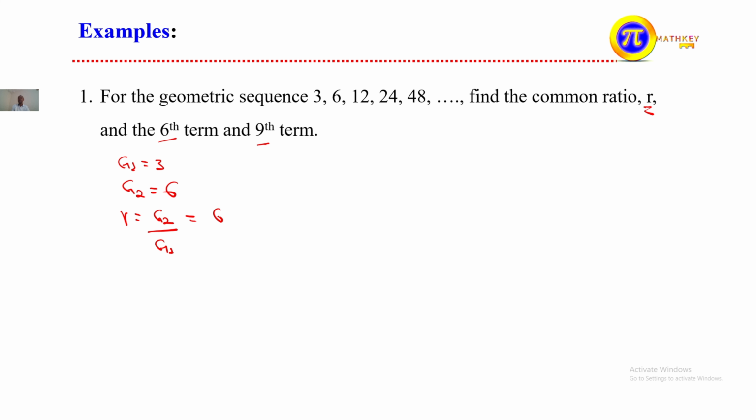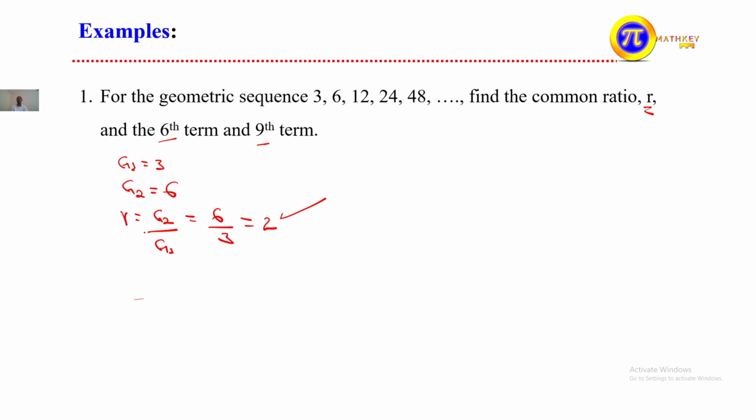This is 6 divided by 3, equal to 2. We can check the others too: 12 divided by 6 is 2, 24 divided by 12 is 2, 48 divided by 24 is 2. So they have the same common ratio. Yes, it is correct. It is a geometric sequence, and we are told it is a geometric sequence, as well as we can check it like this.